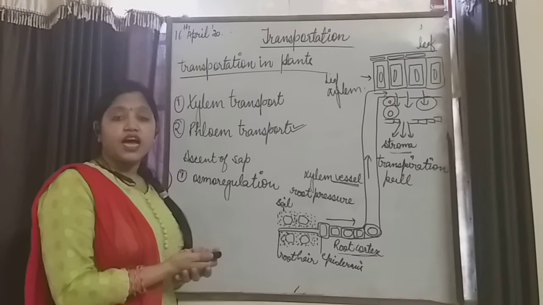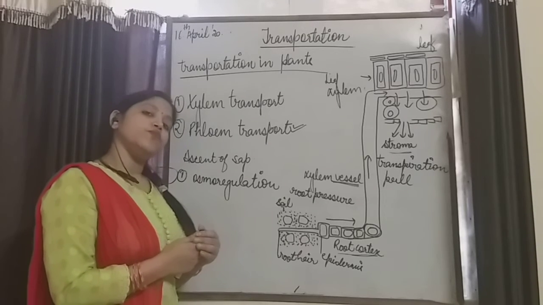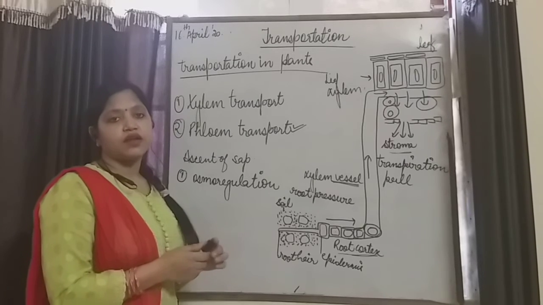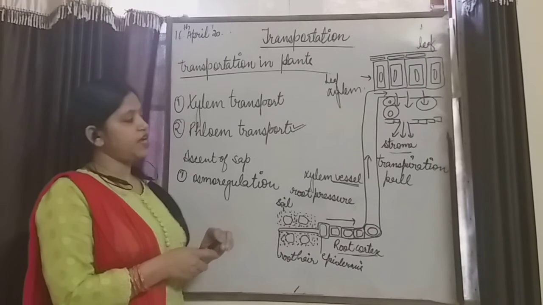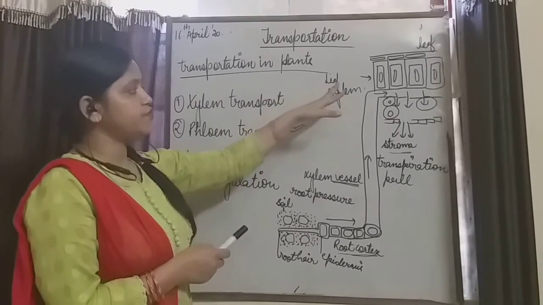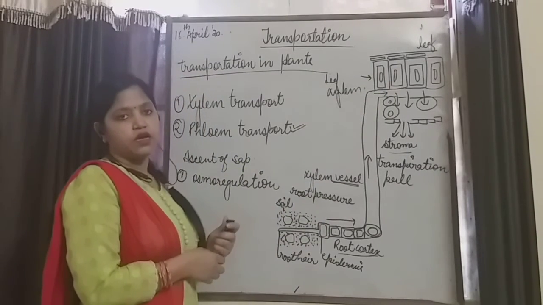Okay, in plants the food is stored in the form of starch, and in humans it is stored in the form of glycogen. These both are forms of glucose, right? So that starch has to be transferred from the surface of leaves to each and every part of the plant. How?